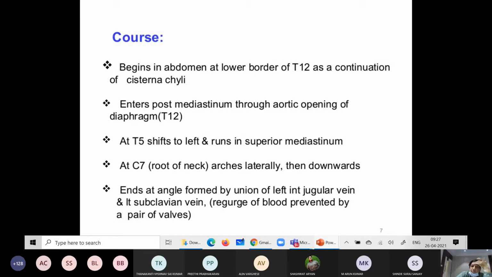Now, at the level of the root of the neck, the vertebral level is C7. It arches laterally, then downwards.